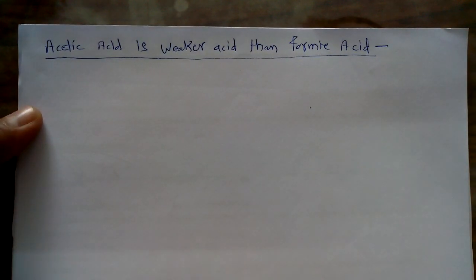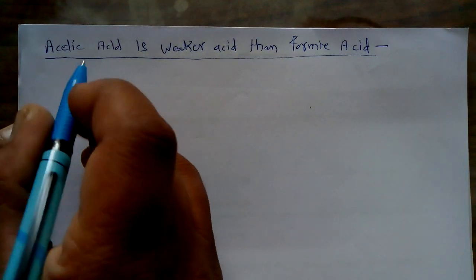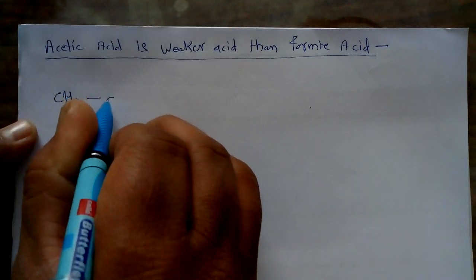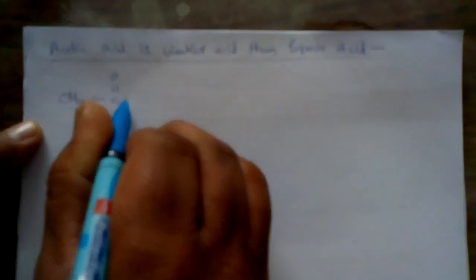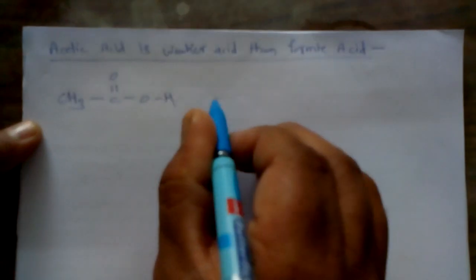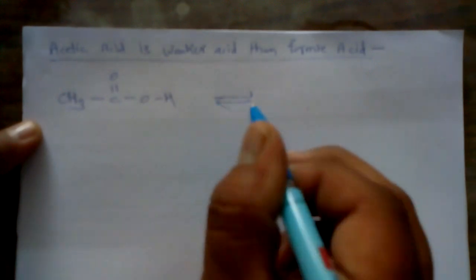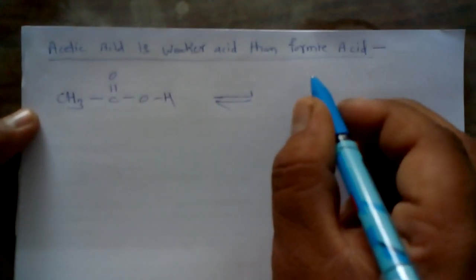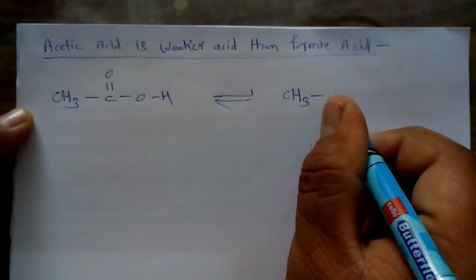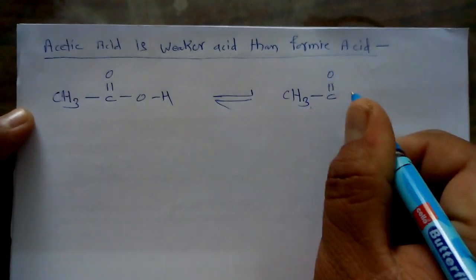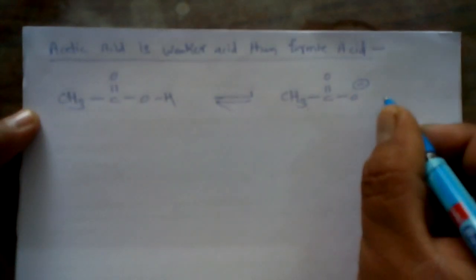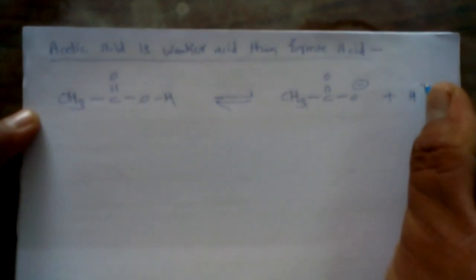So first of all, the structure of acetic acid we know very well, CH3COOH. It is in equilibrium with its proton and conjugate base. So it donates the H plus to form the conjugate base CH3COO minus, and a proton is donated by this acid, that is H plus.